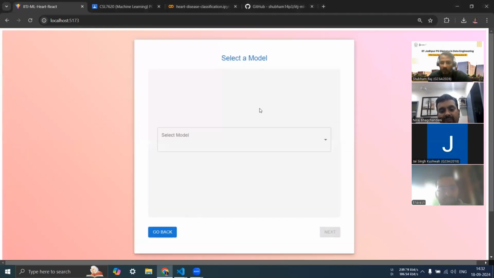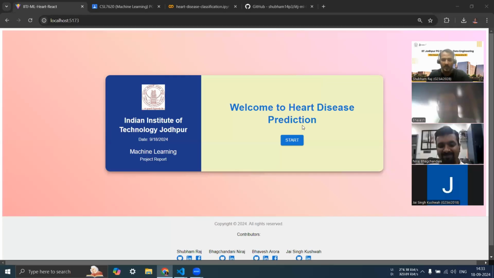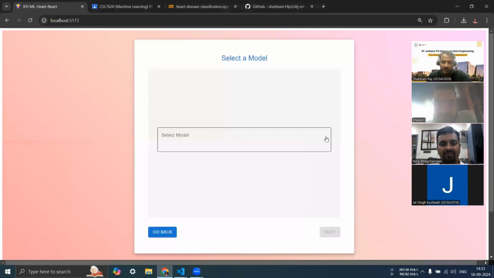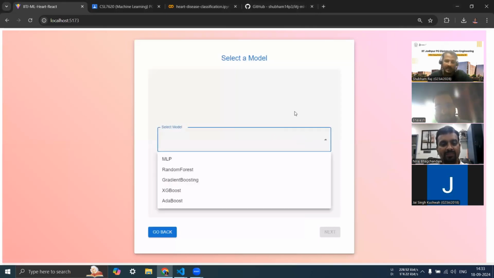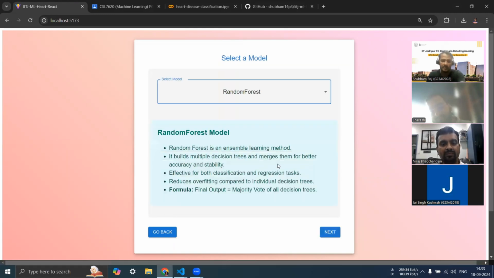This is the model page where we are. Let me give you a brief intro about all the models we are using. Neeraj is taking up the MLP, whereas I am taking the random forest. Let me explain what exactly random forest does. Let me select this model.